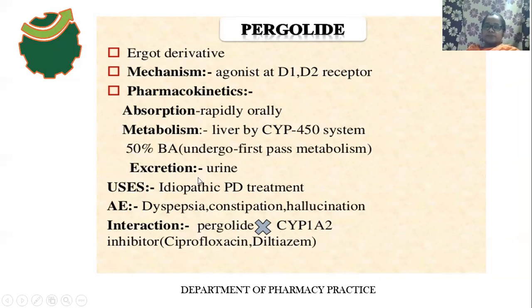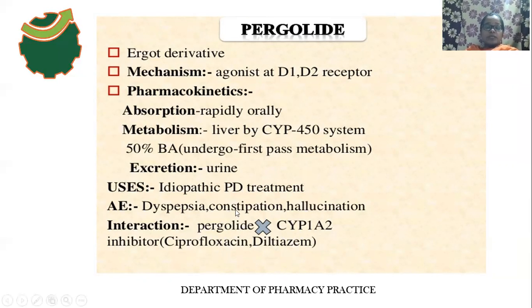And the drug is excreted through urine. The use of the drug is for the treatment of idiopathic Parkinson disease. Adverse effects are dyspepsia, constipation and hallucination also. The main interaction is when pergolide is used along with ciprofloxacin. Ciprofloxacin is an antibiotic, a fluoroquinolone derivative. And diltiazem is a calcium channel blocker used for the treatment of angina. So when pergolide is used along with this antibiotic and diltiazem, what kind of interaction happens?